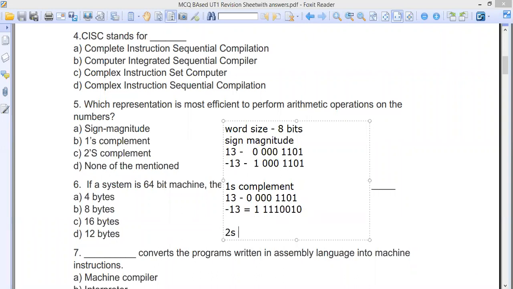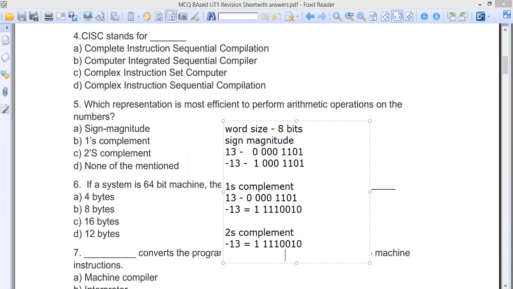And when you come to the 2's complement, once you know the 1's complement, the 2's complement is very simple. First you get the 1's complement that we have already got, which is 1 1 1 1 0 0 1 0. Then you add 1 to it, and you get the result 1 1 1 1 0 0 1 1. So this is the 2's complement. I hope it's clear to everyone. It's a very simple thing.